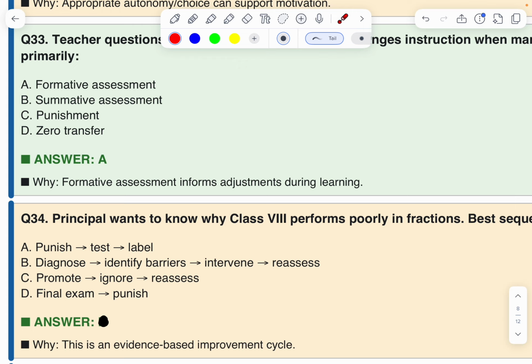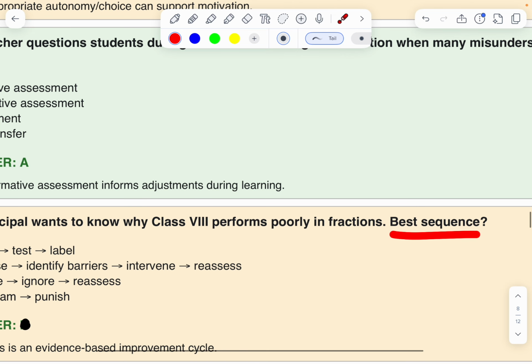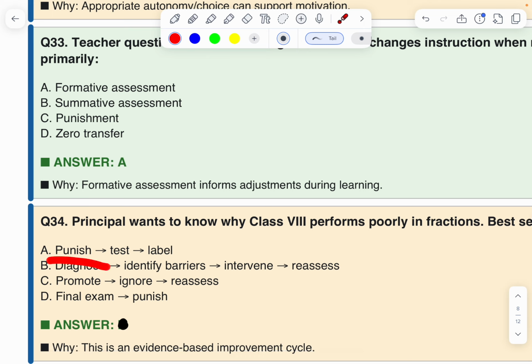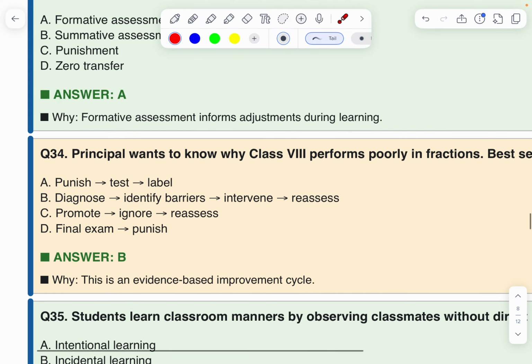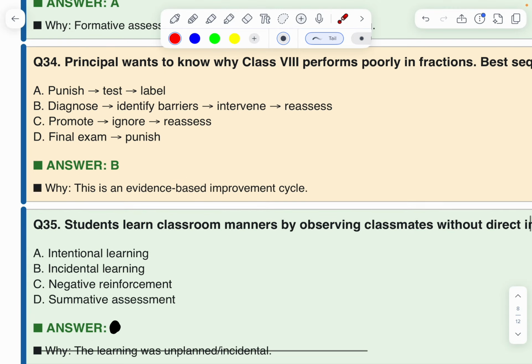Okay. Next, the principal wants to know why class 8th performed poorly in fractions. Best sequence is punish, test, label, wrong. Diagnose, identify barriers, intervene and reassess. This is the answer. B is the correct action. This is an evidence-based improvement cycle.